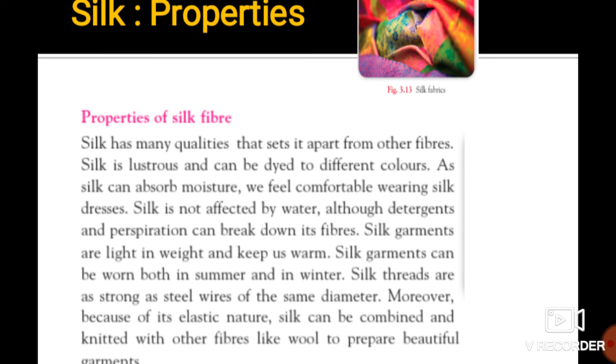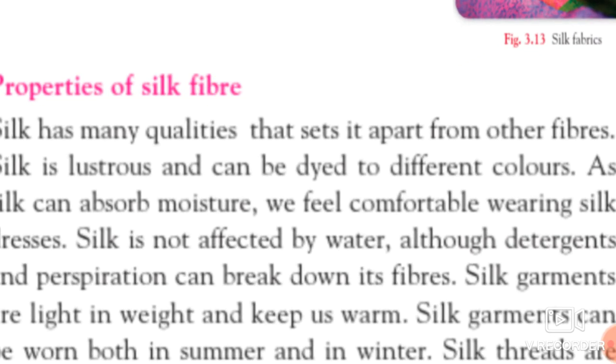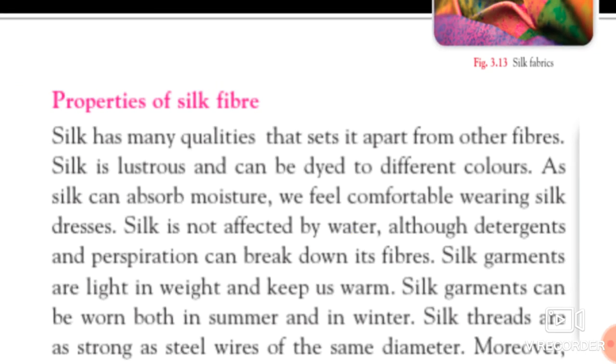But we usually see that silk has many qualities which set it apart from these other fibers. The first main property of silk is that it is lustrous, and it can be dyed to different colors. Different colors can be applied over that silk. Lustrous means it is shiny.